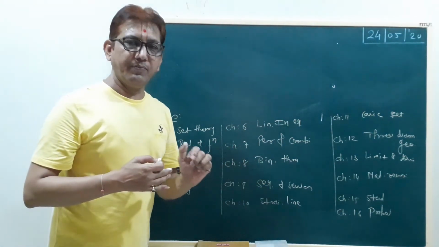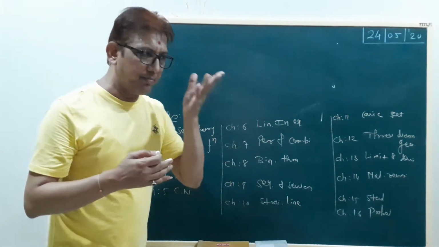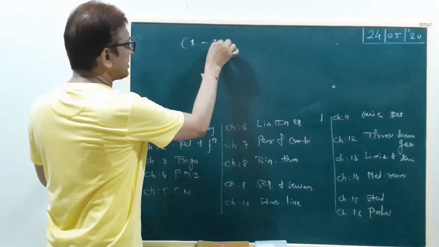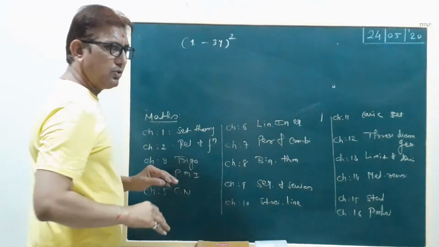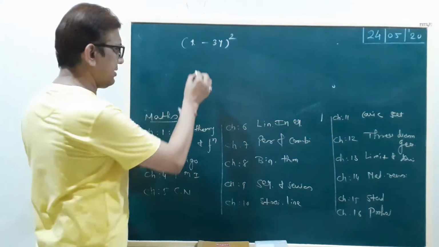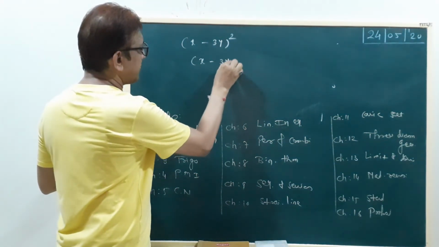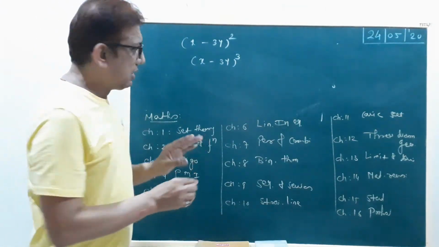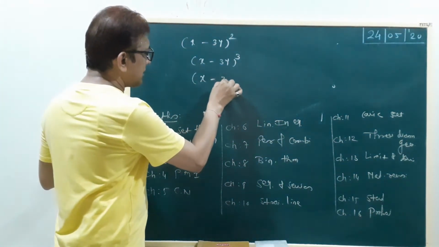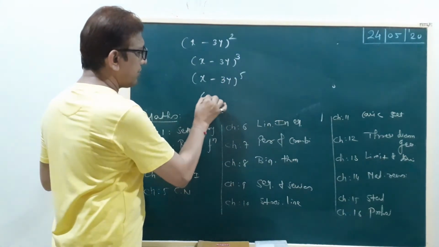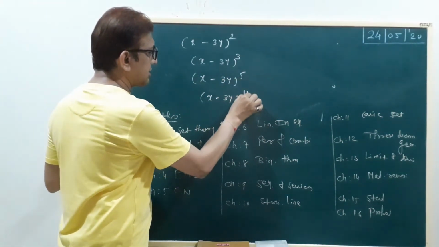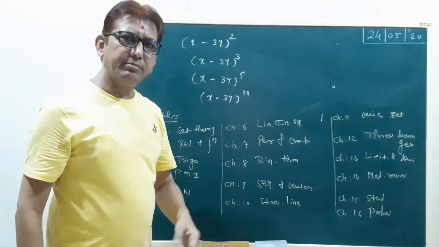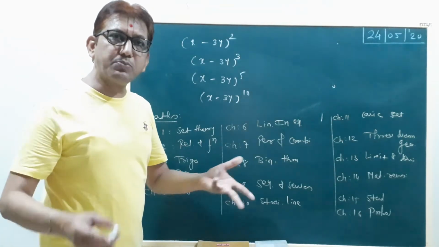Binomial theorem. Give an example. Suppose (x minus 3y) whole power 2. You can apply the formula for (a minus b) whole square. Suppose (x minus 3y) whole power 3. Now you can also apply the (a minus b) whole cube formula. But now our question is (x minus 3y) whole power 5, or (x minus 3y) whole power 10. Write its expansion. How is it possible?